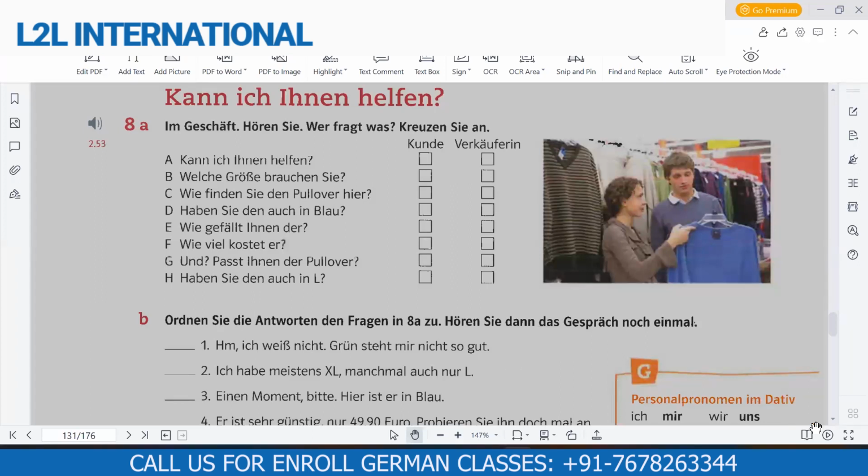Now we have got the pronoun in dative. But the question is, why do we need to use the pronoun in dative? So the answer is that there are some verbs, like I told you that finden, kaufen, they are all accusative verbs. Similarly, we have got some dative verbs. That's why when we use dative verbs in a sentence, then we use the dative pronoun.